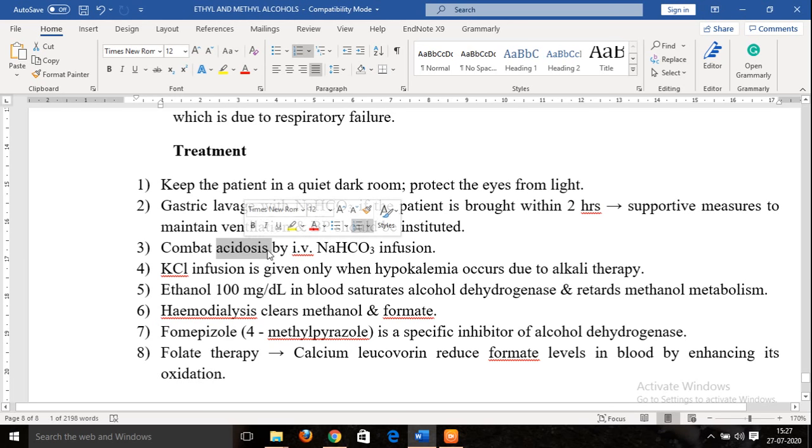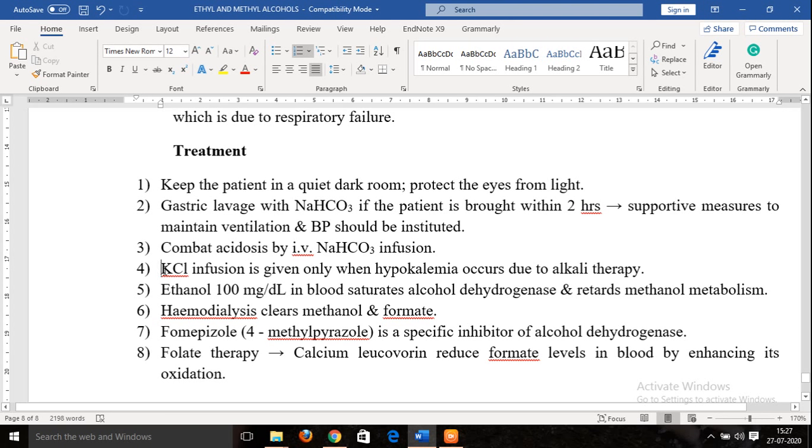To combat this acidosis, we can give IV sodium bicarbonate infusion. Since sodium bicarbonate is an alkali, it will start neutralizing the acidosis, which is due to accumulation of formic acid.